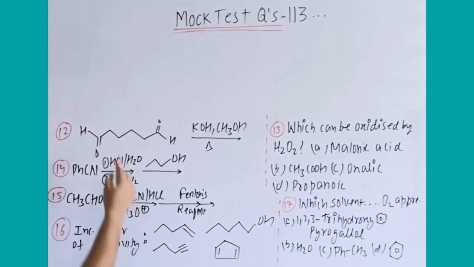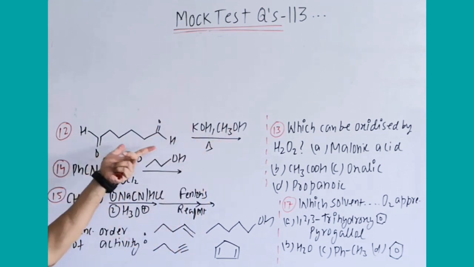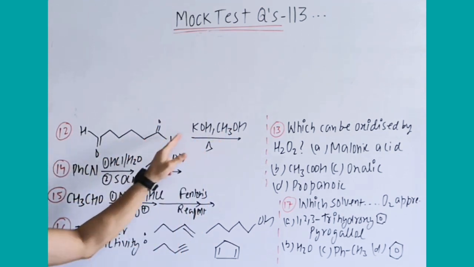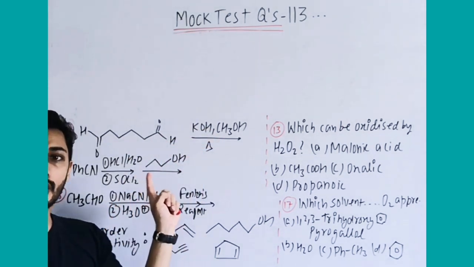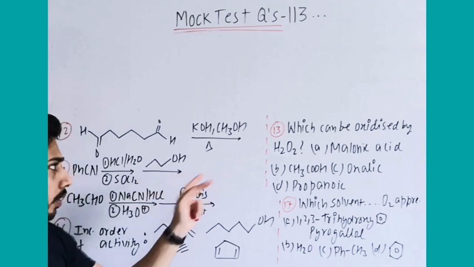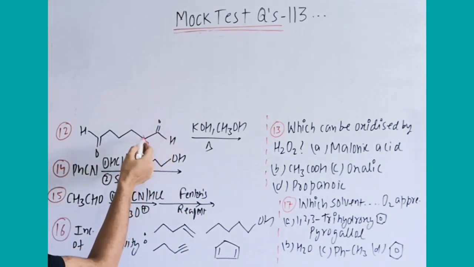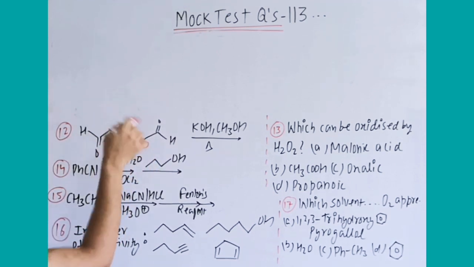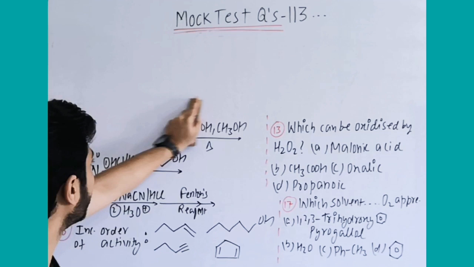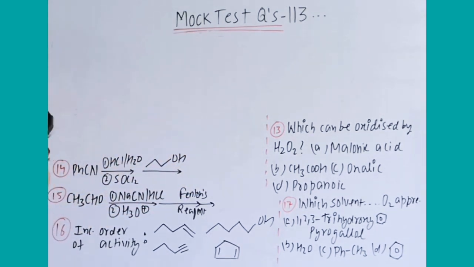Next reaction is carbonyl compound with KOH, CH3OH, heat. Now simply recall, in aldehydes or ketones, which reaction you have done with KOH, that is aldol. So simply it is intramolecular aldol condensation. It is already done in your notes, so revise that reaction. Simply the alpha H will be released, and 1, 2, 3, 4, 5, it will attack here, and ring formation, after heating dehydration is there. So this exact example we have done in the notes as well as in the videos.